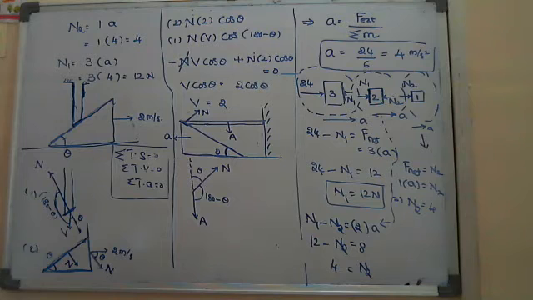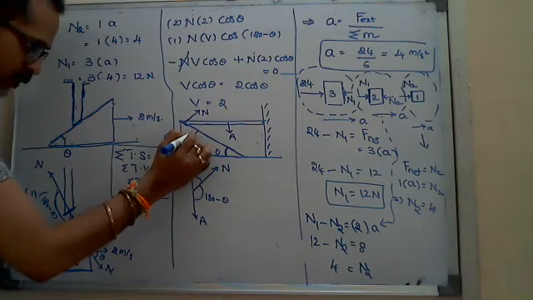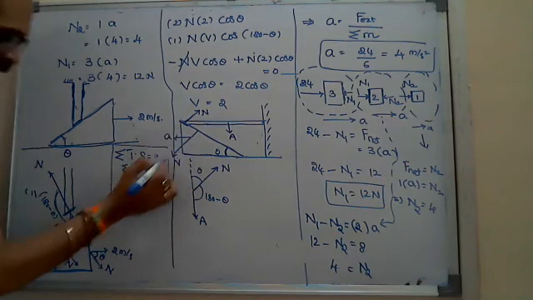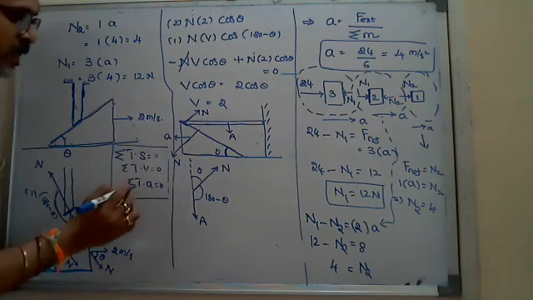Look at the normal reaction on the wedge. If you see, this is the normal reaction. That normal reaction here makes how much angle with the acceleration?